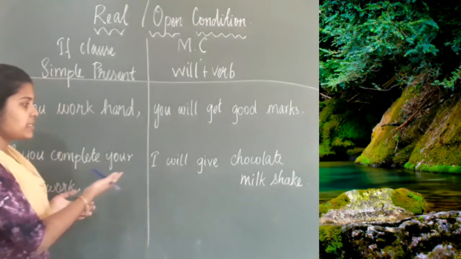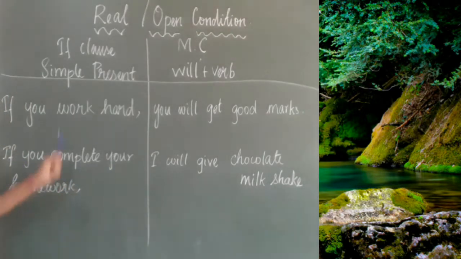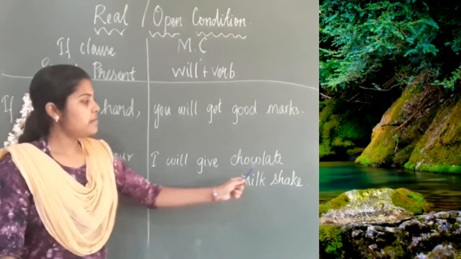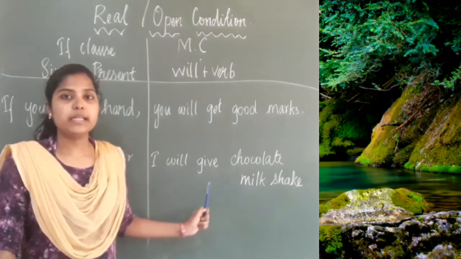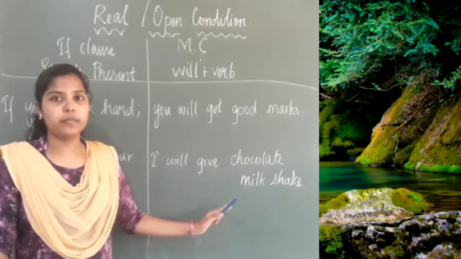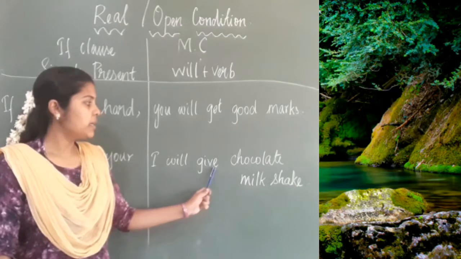A mother is telling her daughter, if you complete your homework, this is in the simple present form. I will give chocolate milkshake, this is will plus verb, simple future form. Yes or no? Will plus base form of the verb. Will give.